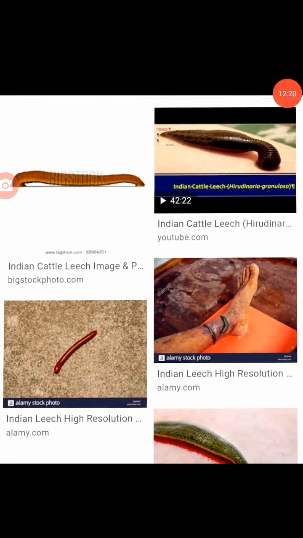The body wall of leech includes 5 layers. One by one, the 5 layers: first one is cuticle, second one epidermis, epi means outer, dermis is skin. Then third one dermis, fourth one muscular layer, fifth one botryoidal tissue.